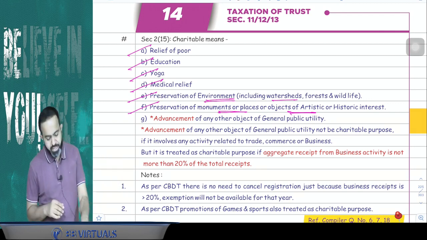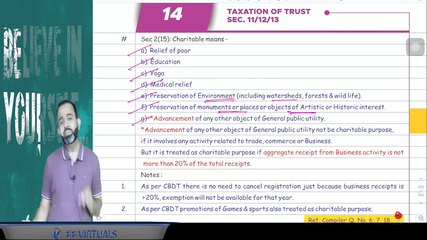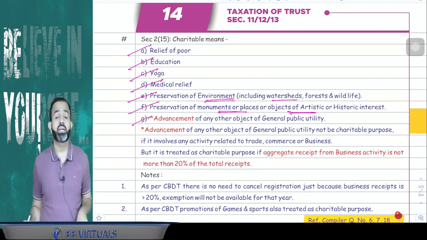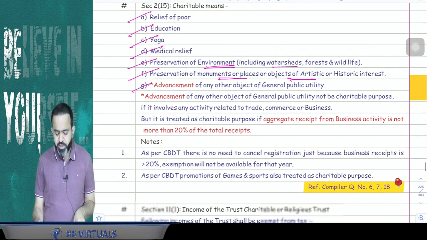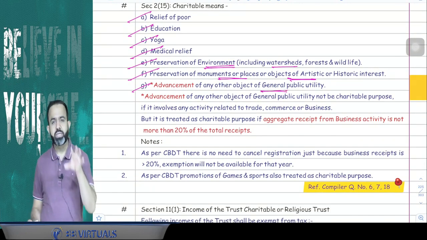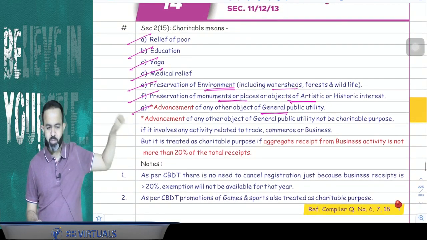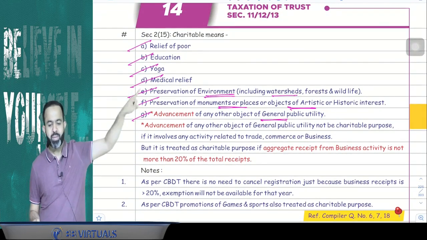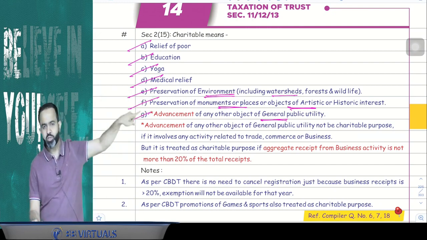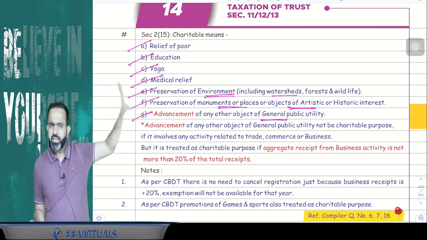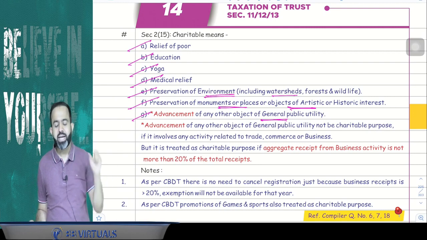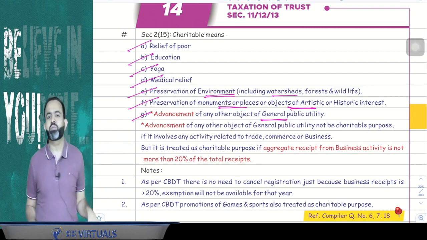Now guys, there is one last point, point number G. Point number G says the advancement of any other object of general public utility. This is like an etcetera point, because the others are specific points: relief of the poor, education, yoga, medical relief, preservation of the environment, and preservation of historical places and monuments. But the last point is the advancement of any other object of general public utility.